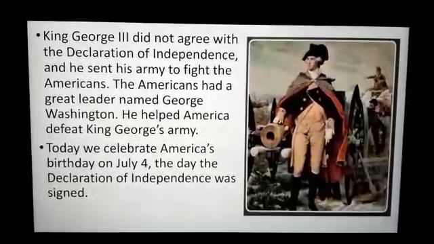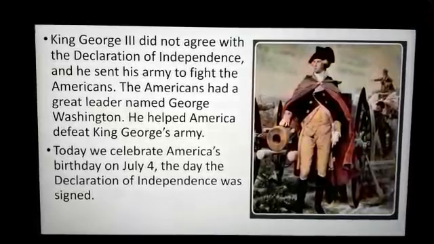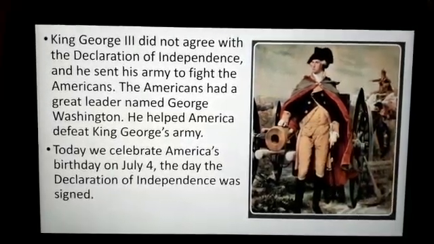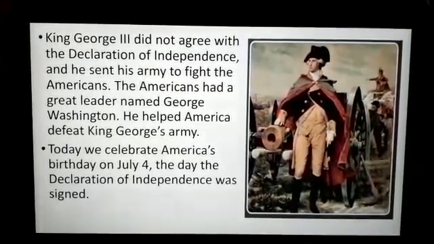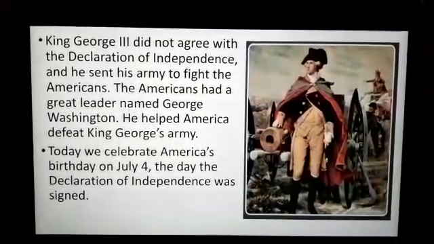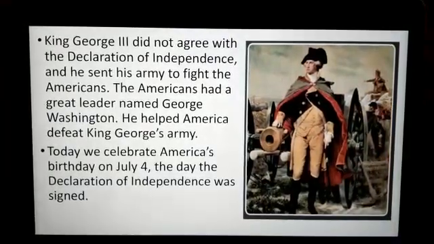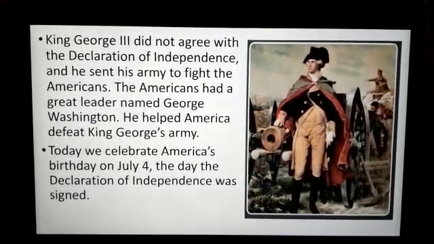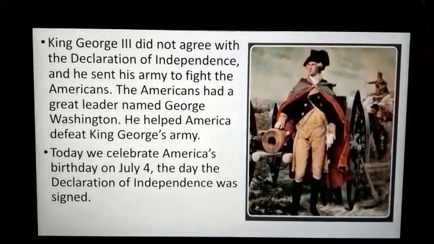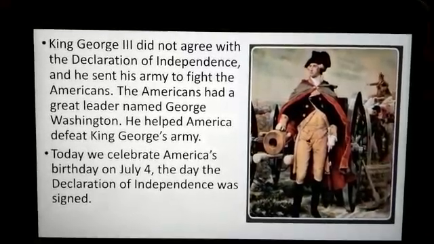King George III did not agree with the Declaration of Independence, and he sent his army to fight the Americans. The Americans had a great leader named George Washington. He helped America defeat King George's army. Today, Americans celebrate their birthday on July 4th, as this is the day that the Declaration of Independence was signed.